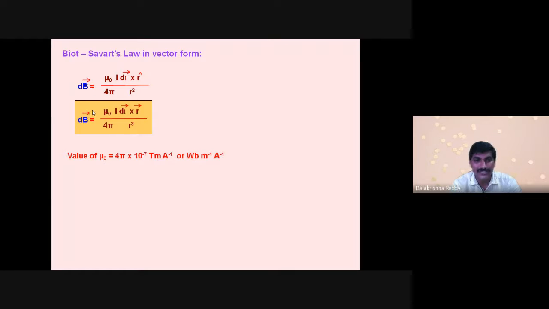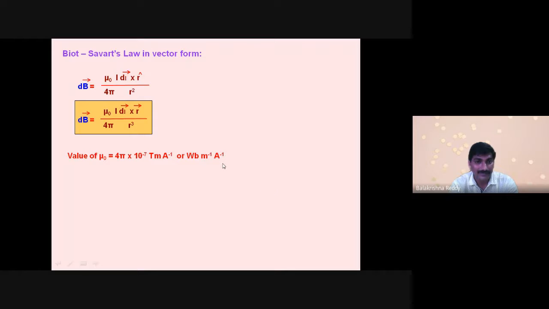Now, what is the constant mu naught? If I send the 4 pi to that side, mu naught equals 4 pi into 10 to the power minus 7 Tesla meter per ampere. We can write it out. Or Weber per meter ampere. Sorry, that is not milliampere, it is meter ampere. This is the problem with the units. Always we have to use the dot in the middle, if not, there's a problem. Weber per meter ampere it is.